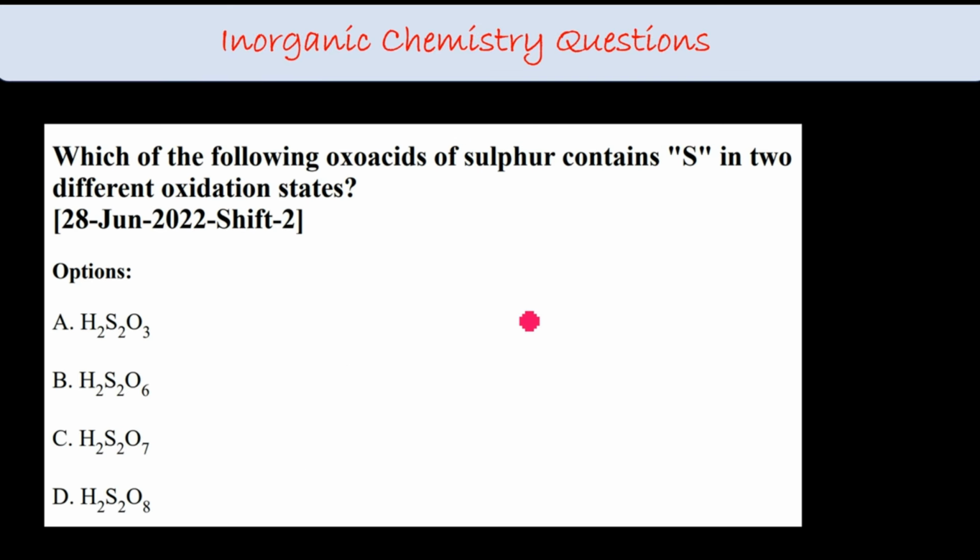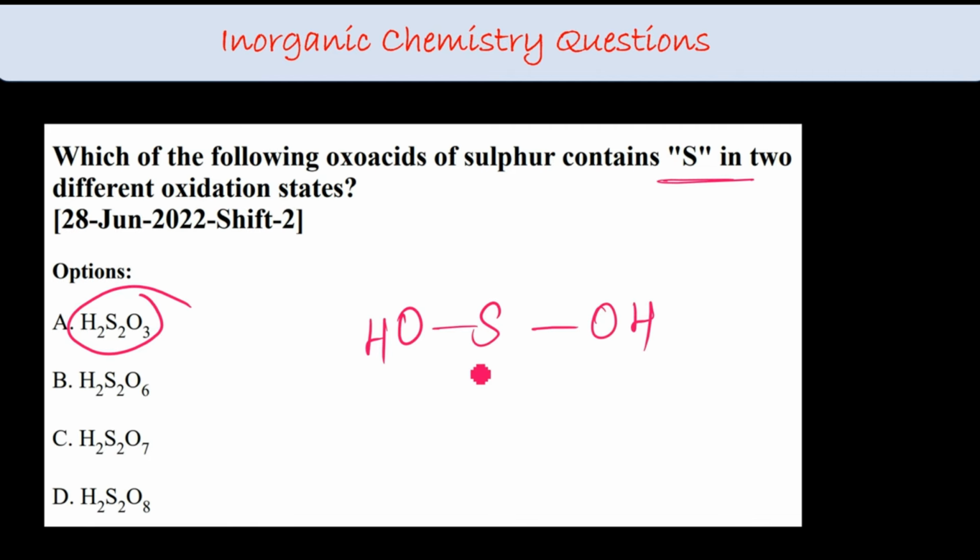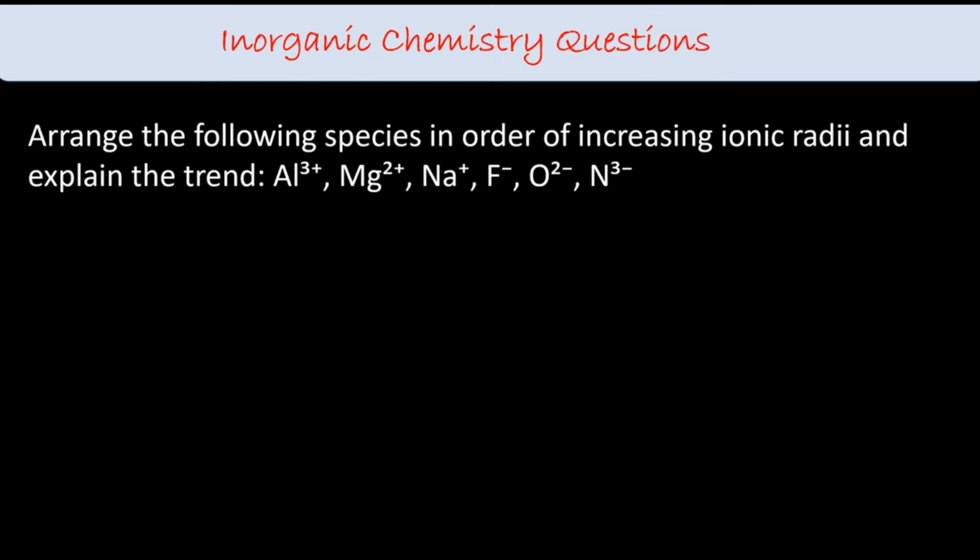The following oxo acids of sulfur contain S in 2 different oxidation states. So the first one, H2S2O3, the structure will look like this: OH, OH, and double bond O, double bond S. Here I'll have -2 oxidation state on one side and +6 oxidation state on the other side. So which makes option A your right answer.